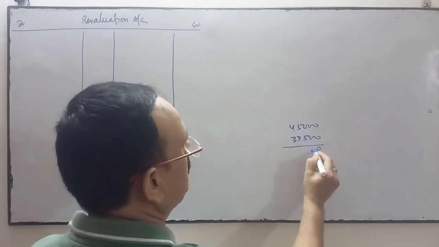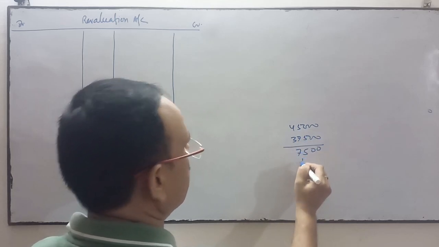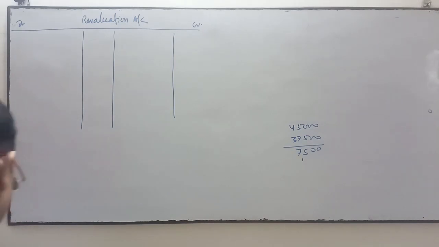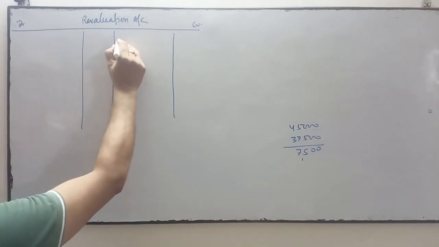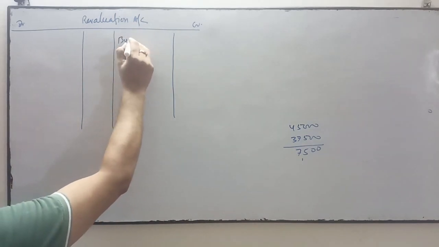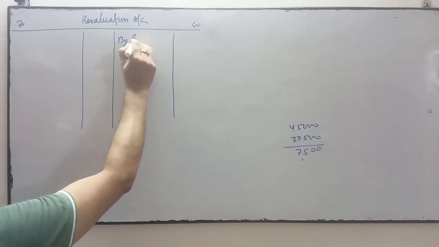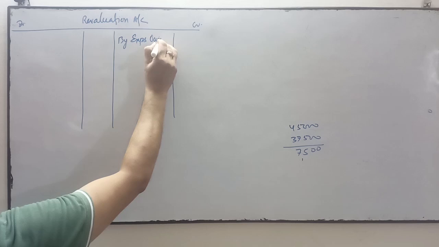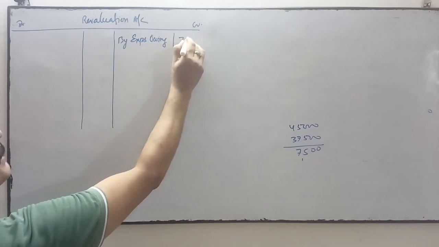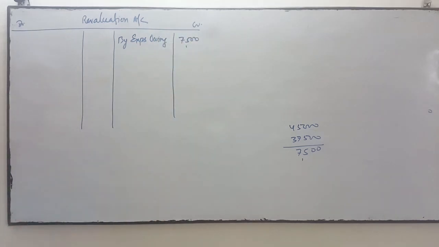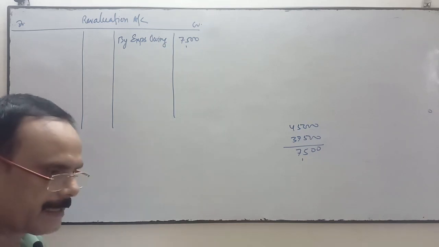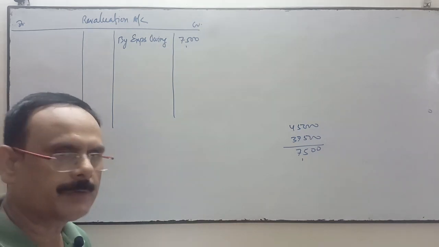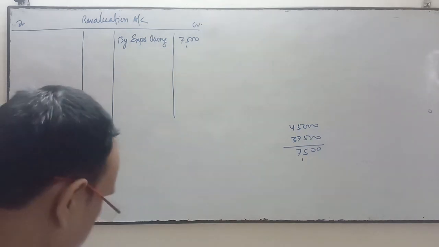It means the liability is decreased by 7,500. When the liability, expense owing, is decreased, it's an income, a gain for the business. So expense owing will be written on the credit side, 7,500. It's a gain, because when the liability decreases, we will pay a lesser amount.